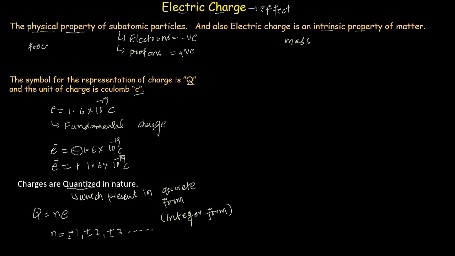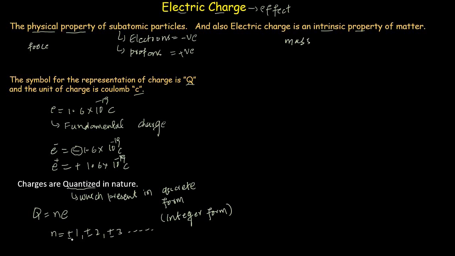By the positive sign, we mean that if we have an excess of protons on a specific substance, then that substance carries a positive charge, and by negative charge we mean that if we have an excess of electrons on that substance, then the net charge on that substance will be negative.